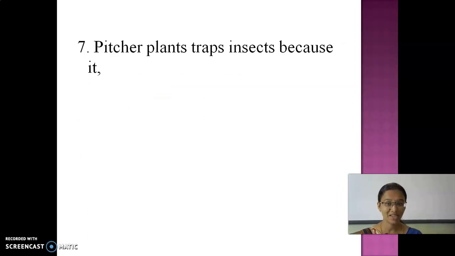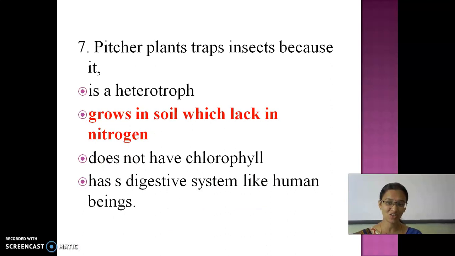So, the pitcher plant traps insects because. Why does the pitcher plant trap insects? Yes, tell me which is the correct answer. You may be having options like, it is a heterotroph. Yes, it is a heterotroph. What is the reason? Because it grows in nitrogen deficient soil.